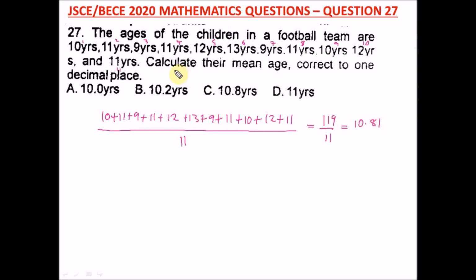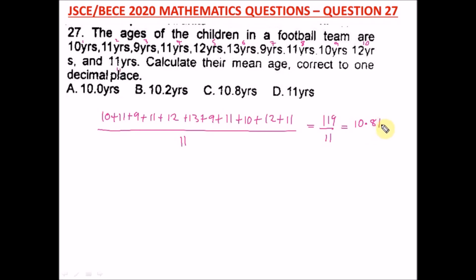10.81. But our question says correct to what? 1 decimal place. Okay, that's what our question says, correct to 1 decimal place. So from here, we count, this is our decimal. Then it says 1 decimal place. We'll count the first number, which is just 1.